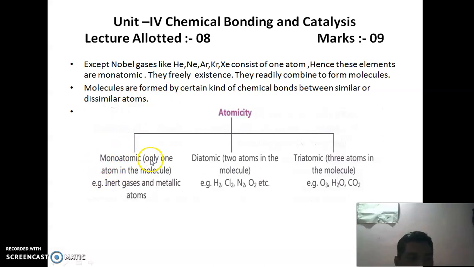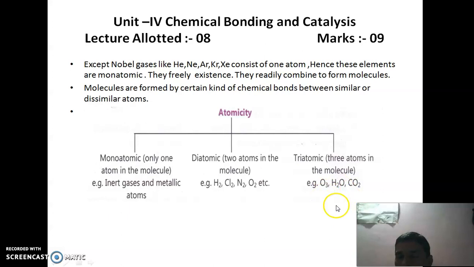Most metals and non-metals contain only one atom in their molecules, and hence these are also known as monoatomic. But some gases, like hydrogen, chlorine, nitrogen, oxygen, contain two atoms in their molecules, and therefore are called diatomic.